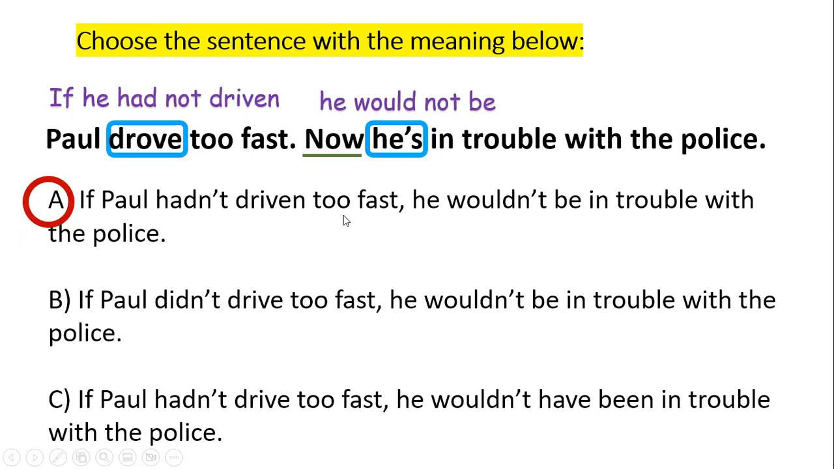If Paul hadn't driven too fast, had not driven too fast, he wouldn't be in trouble. He would not be in trouble. Okay. If you look at the other choices, you can see this one is didn't drive, which is not correct because it will look exactly like this one. Past simple, past simple. We actually need to go one step further. So past perfect. And this one, it's just a small mistake here, but it's still a mistake. If Paul hadn't drive, you cannot say hadn't driven. Okay, so the correct one is A.